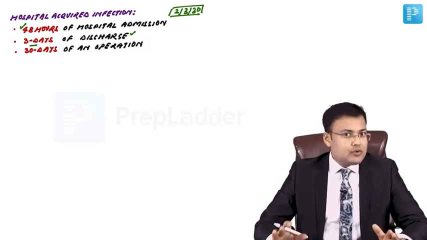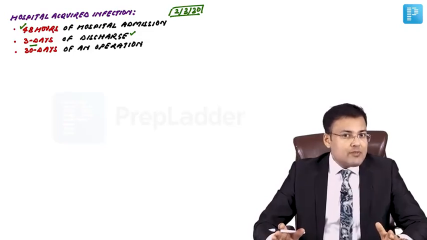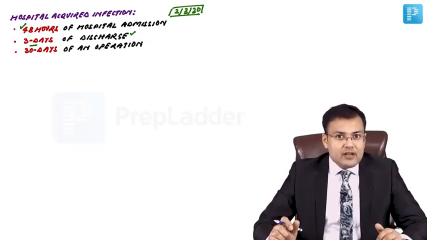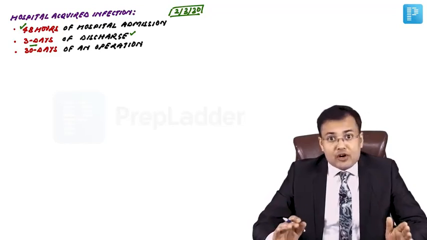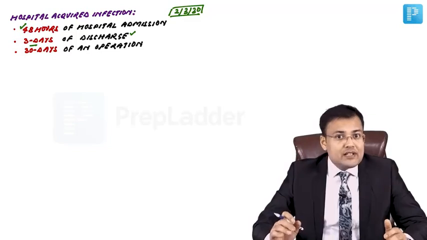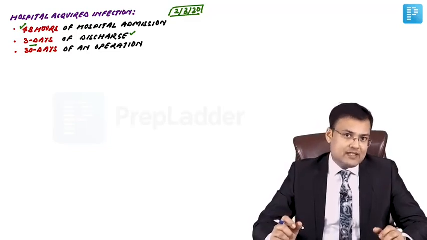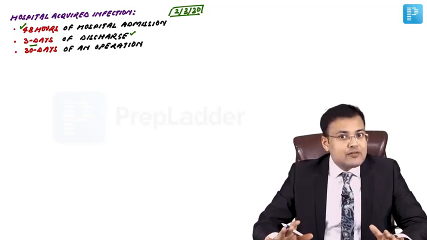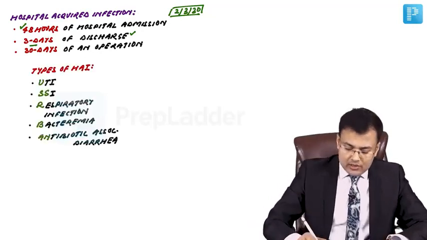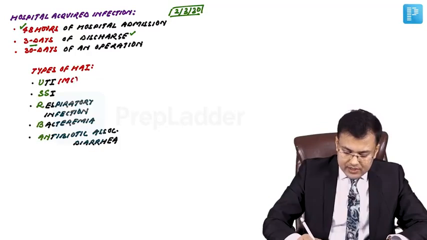You must be knowing what is the most common type of hospital acquired infection. It's urinary tract infection. And what is the most common type of hospital acquired infection in surgical patients? Obviously that's surgical site infection. So see the types of hospital acquired infection. Overall, most common is urinary tract infection.